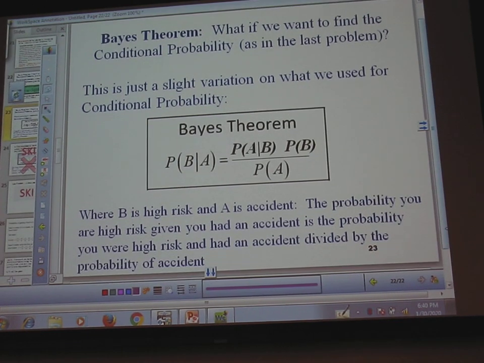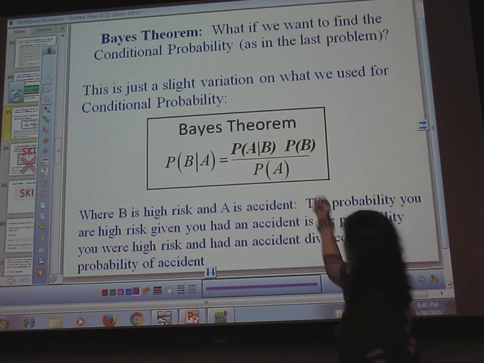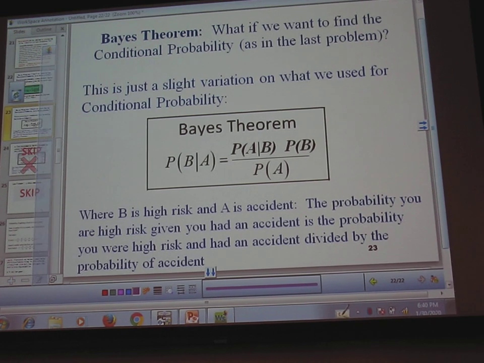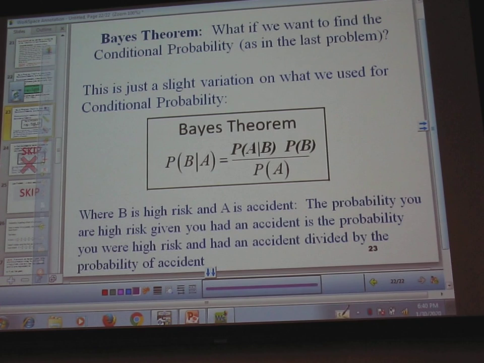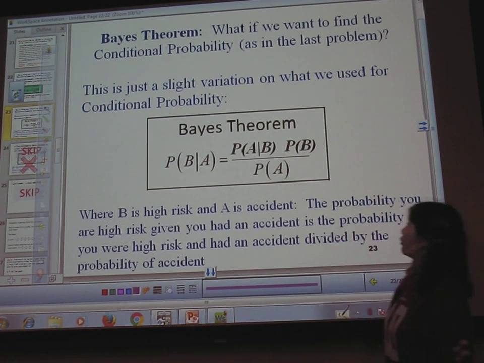And so it's just the probability that you're high risk, given you had an accident, times the probability that you're high risk. It's just multiplying two of those things together. Probability you had an accident, given you're high risk, times probability that you're high risk.